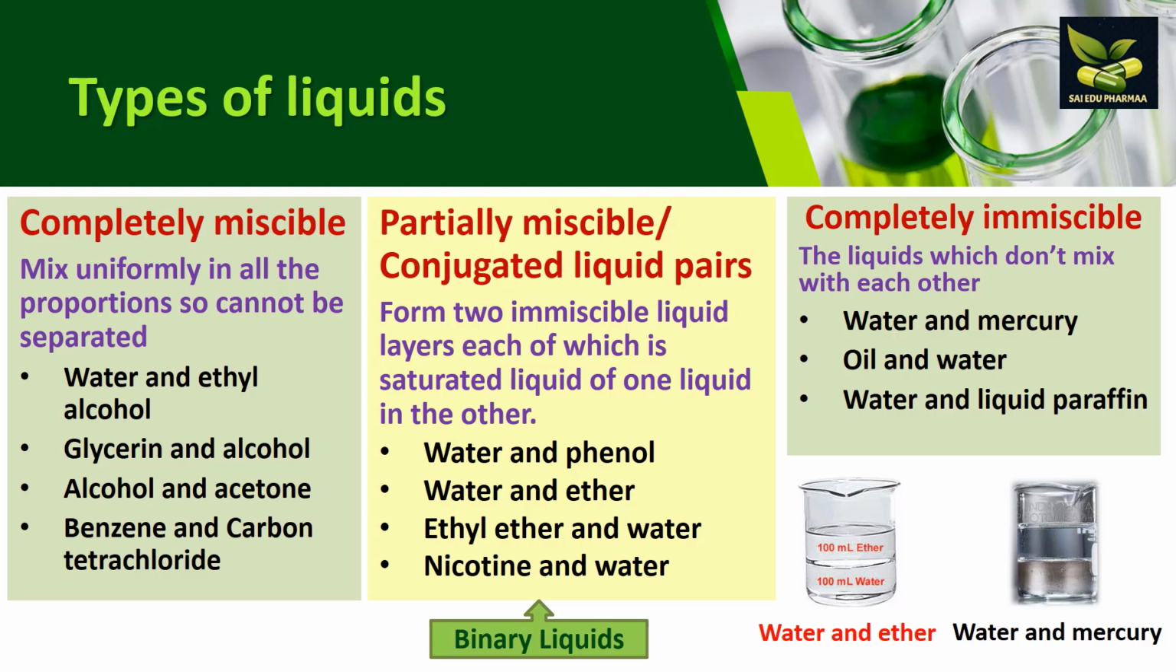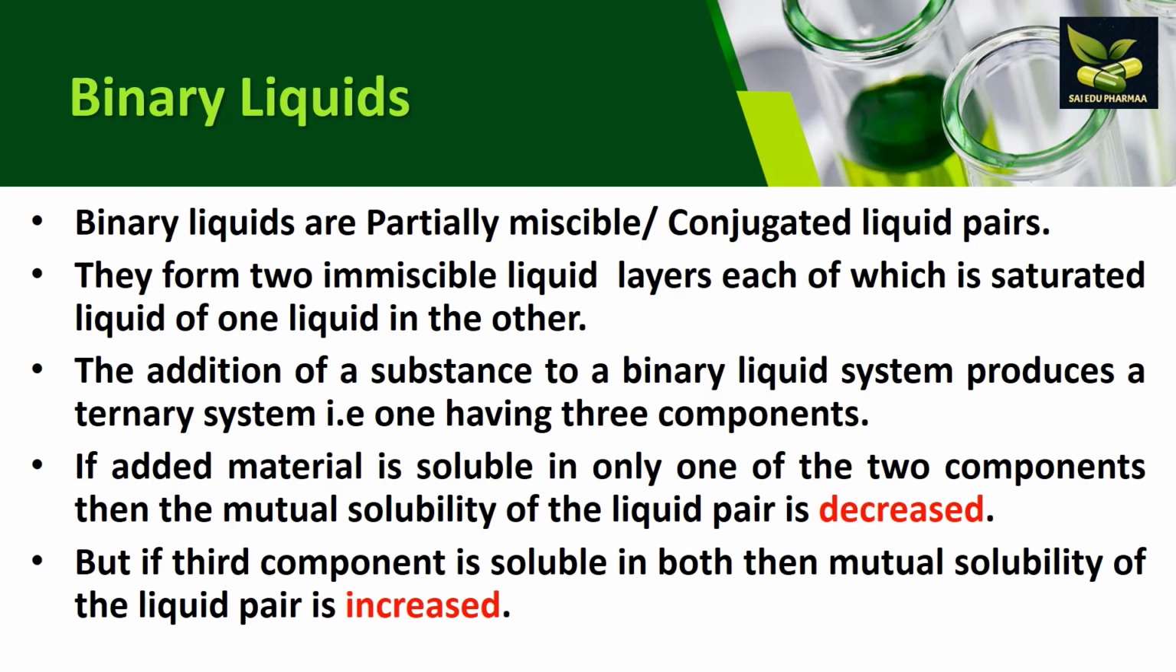They are completely separated. So here we will be seeing what a binary liquid is. Bi means two. When two liquids are added and they are partially miscible, they form conjugated liquid pairs. In this we see that they form two immiscible liquid layers, each of which is saturated with the other liquid. And when we add another liquid, like a third substance, then the complete system formed will be called a ternary system, because it will have three components.